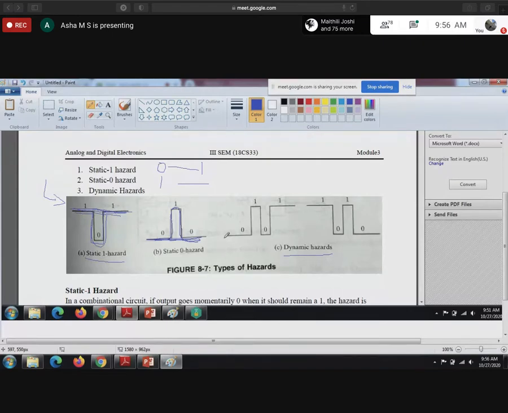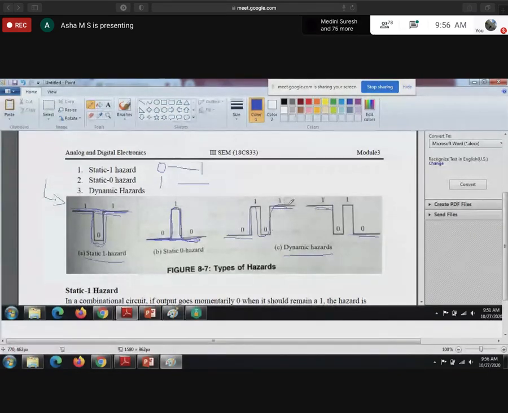Before the output changes from 0 to 1 or 1 to 0, the output may change 3 or more times. Instead of going from 0 to 1 directly, it changes from 0 to 1, again 1 to 0, again 0 to 1.